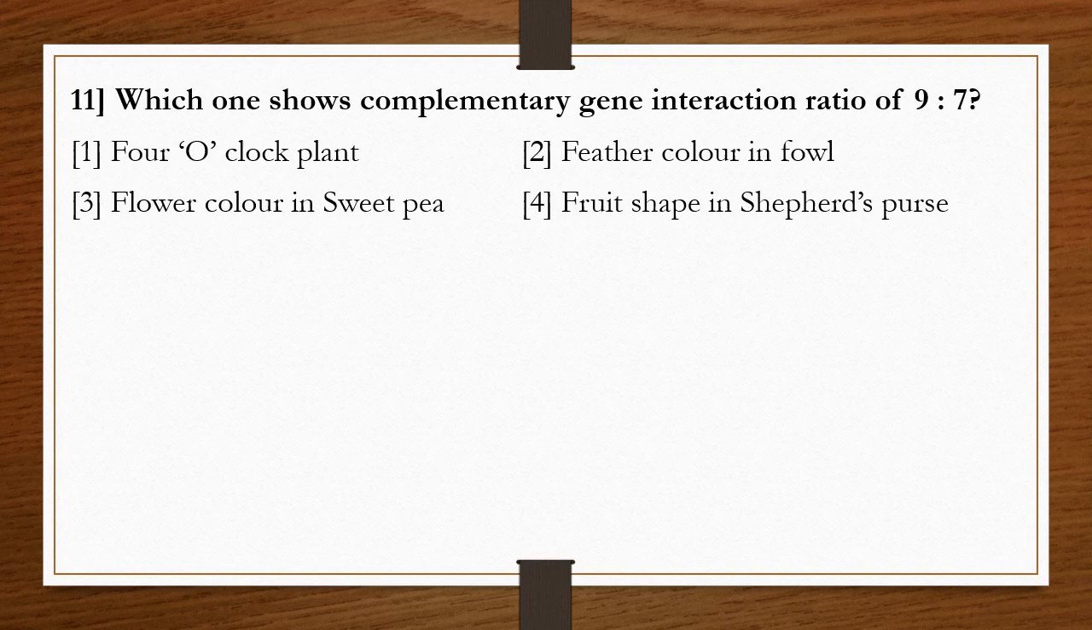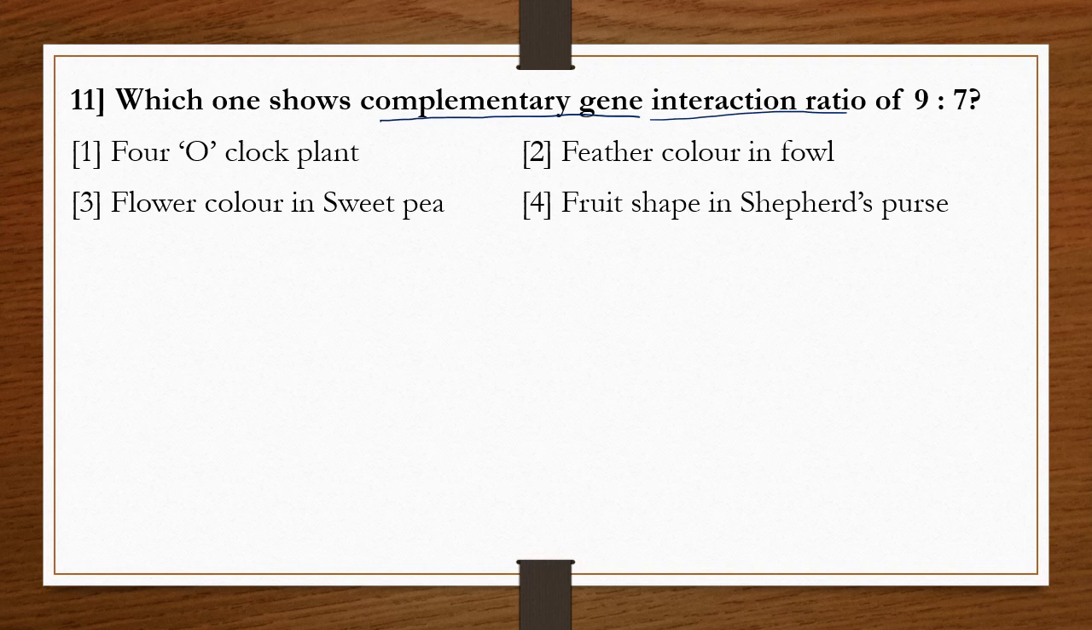Question number 11. Which one shows complementary gene interaction ratio of 9:7? Which one shows that? Option 1, four o'clock plant. 2, feather color in fowl. 3, flower color in sweet pea. 4, fruit shape in shepherd's purse. So these are the options.